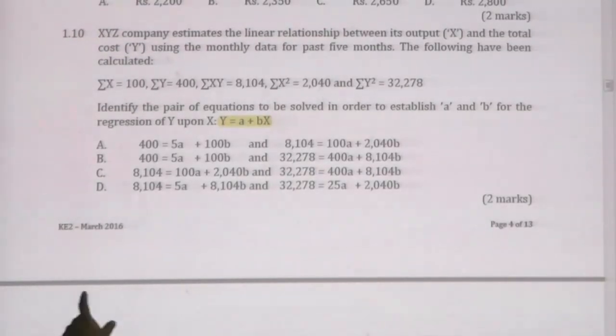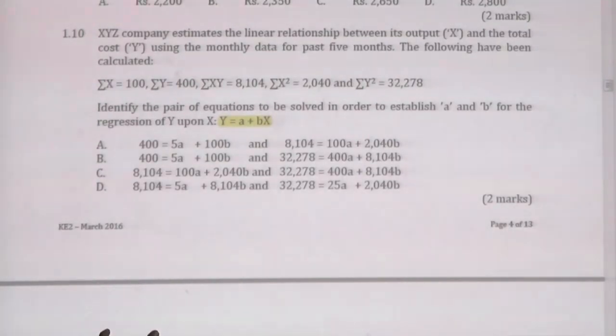The answer B is given as 400 equals 5a plus 100b, and the other equation is 32,278 equals 400a plus 8,104b. Likewise, we have been given 4 answers for this.